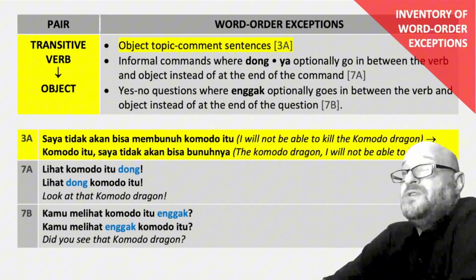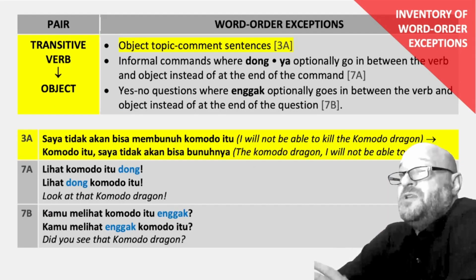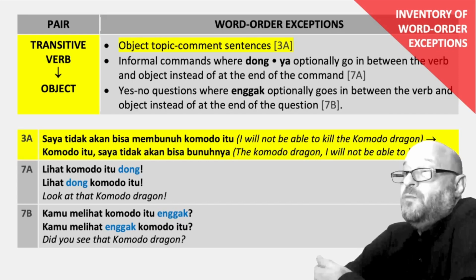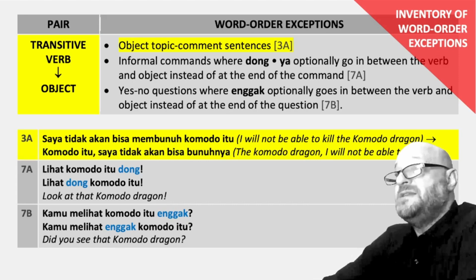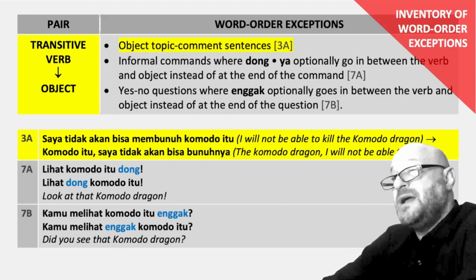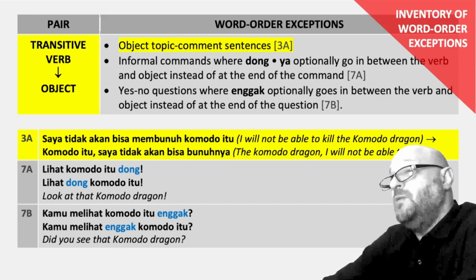Transitive verb before its object. An exception, object, topic, comment, sentences. Example 3a, saya tidak akan bisa membunuh Komodo itu. I will not be able to kill the Komodo dragon can be reworked as a topic, comment, sentence. Komodo itu, saya tidak akan bisa bunuhnya. As for the Komodo dragon, I will not be able to kill it.